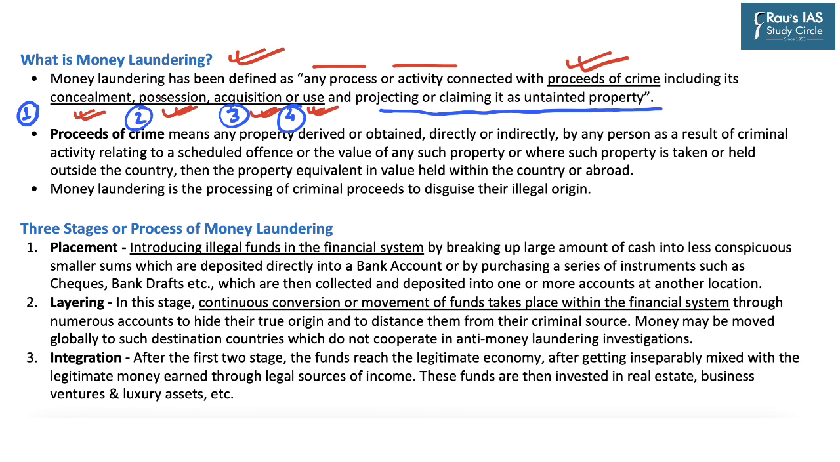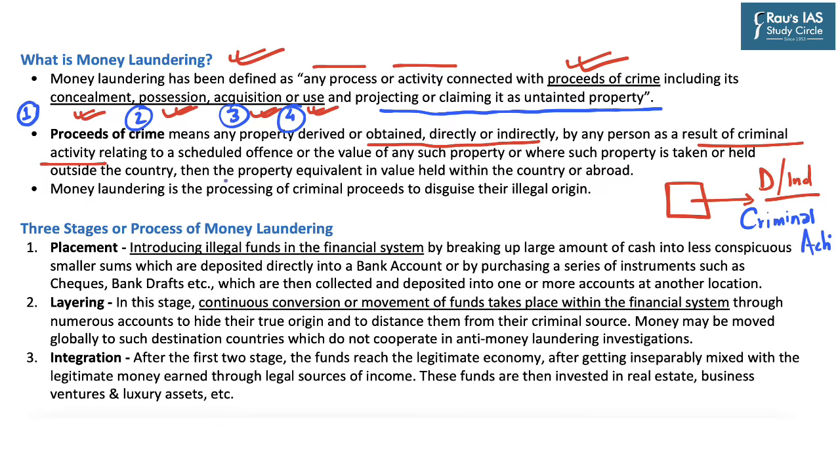So we need to know about the term proceeds of crime. So proceeds of crime means any property derived or obtained directly or indirectly by a person as a result of criminal activity. So this property must be derived by any person directly or indirectly, and this property is a result of criminal activity. And this criminal activity is relating to any scheduled offence under PMLA or value of any such property where such property is taken or held outside the country.